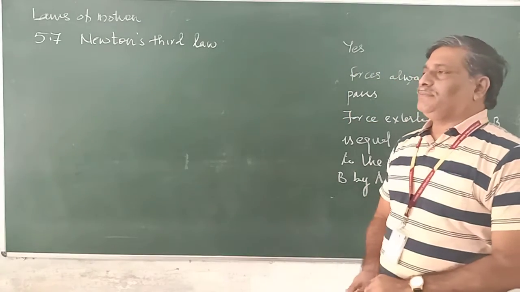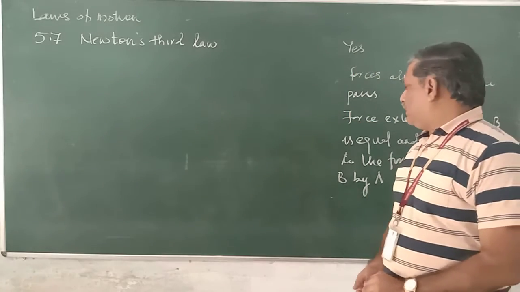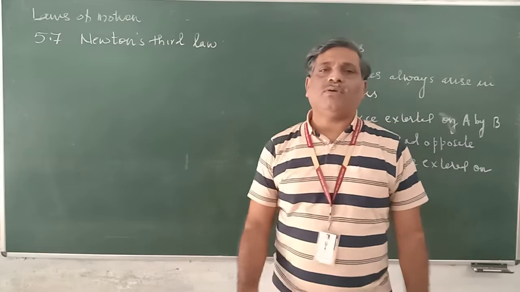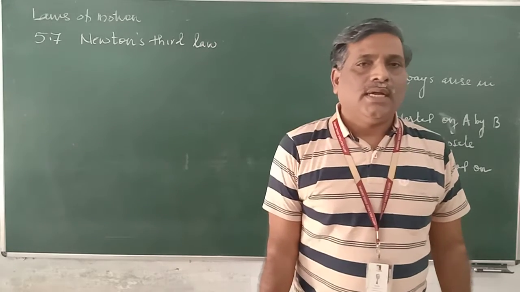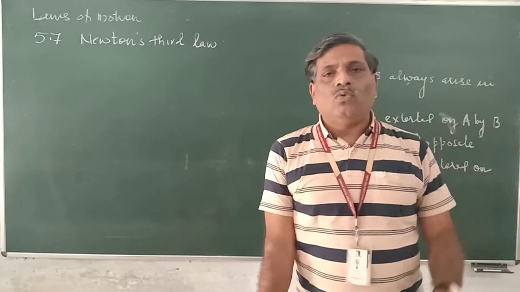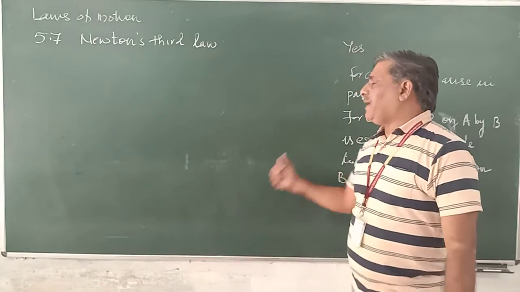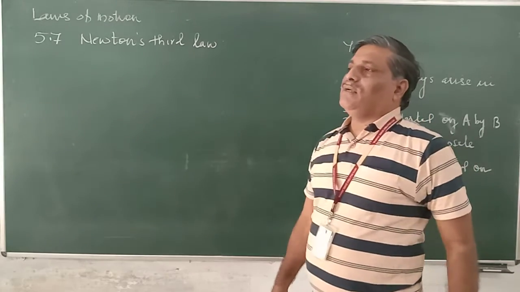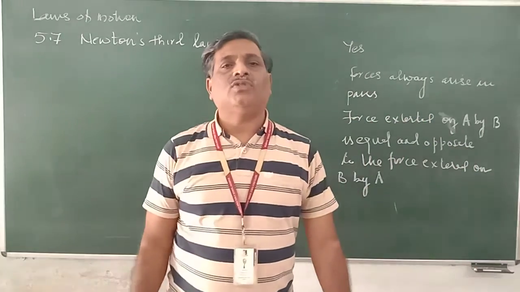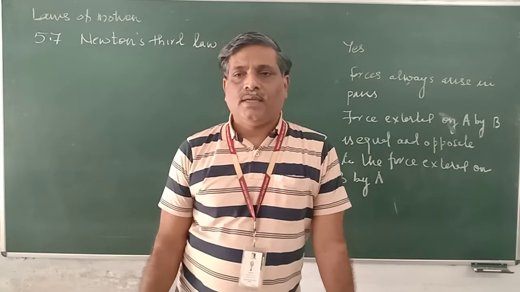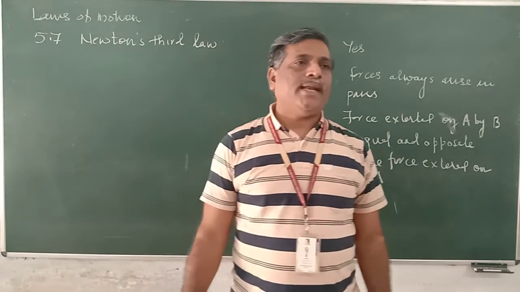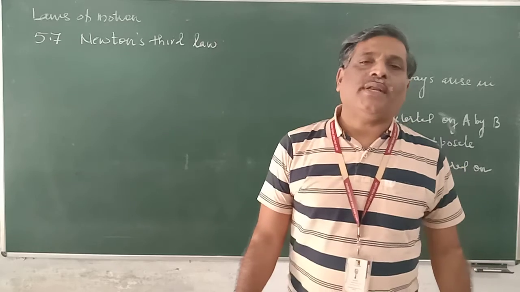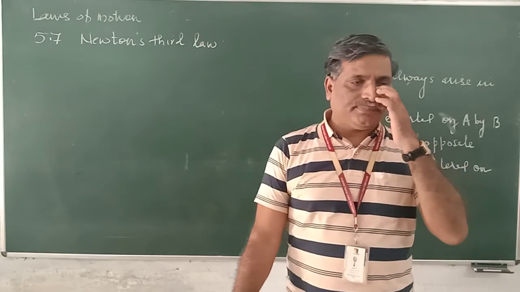See that for A and B, the forces are because of interaction. It never comes alone. So the first point is that force arises because of interaction. A single body can never experience force or exert force.